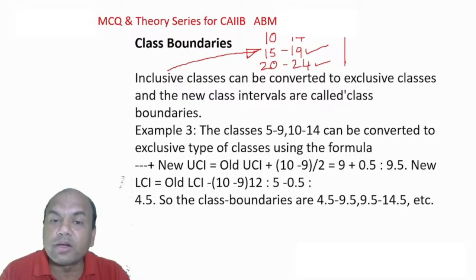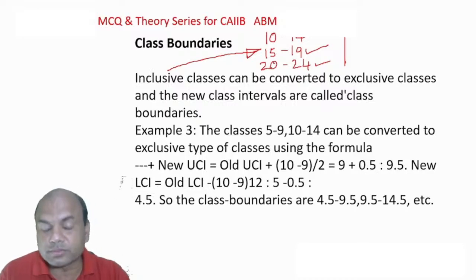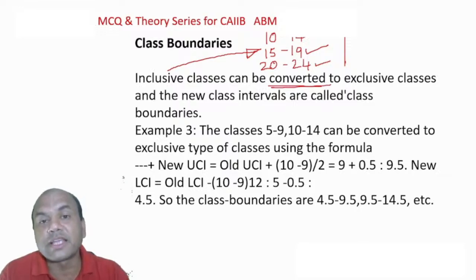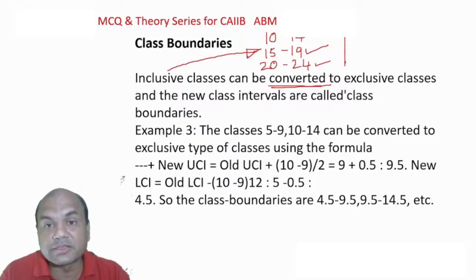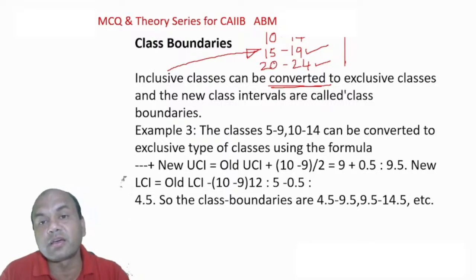Inclusive classes can be converted to exclusive classes. While solving any numerical, an inclusive class has to be converted to an exclusive class. What do you mean by this? See this. For this 10, I'll take 0.5 on the earlier side, and for 14 I'll take 0.5 on the later side.